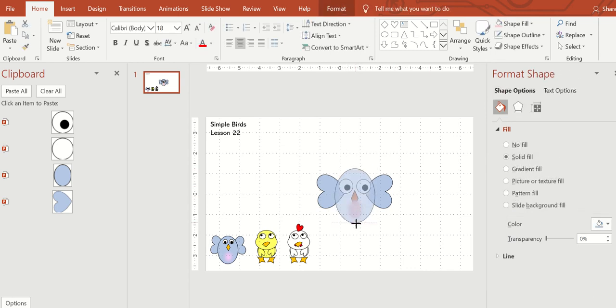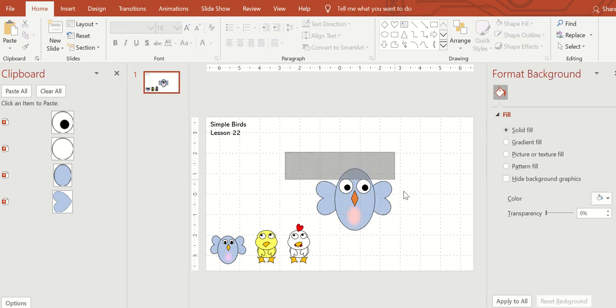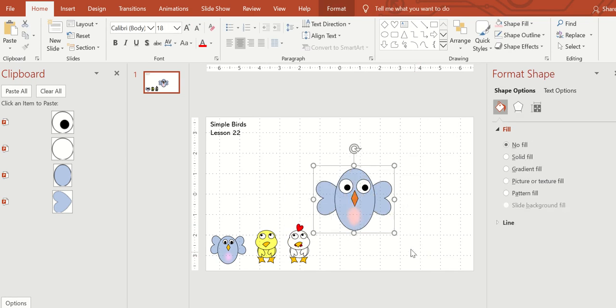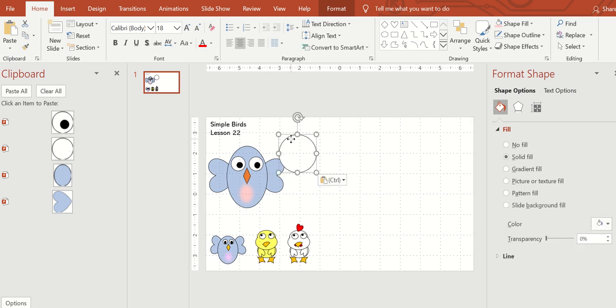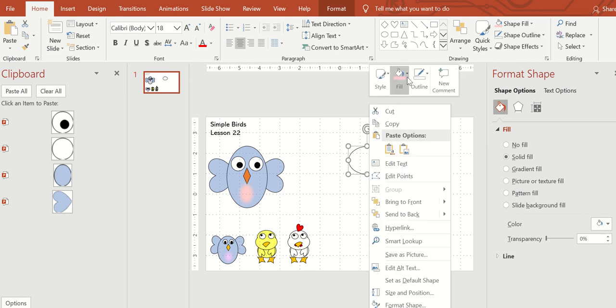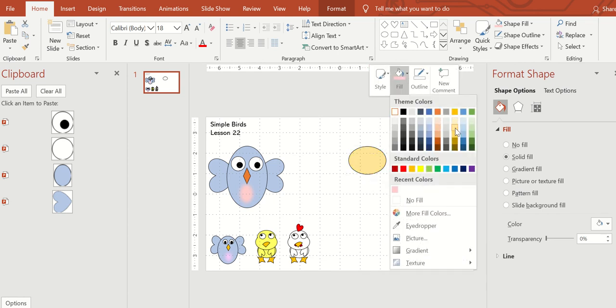I will make him a little larger. And there you have a bird, simple bird. Group it together, put to the side. The next one we'll do is the chick. And we already have our circle shape. Make it more of an oval. And I'm going to color it a yellow.